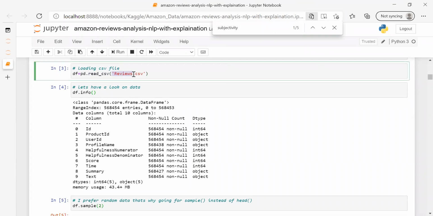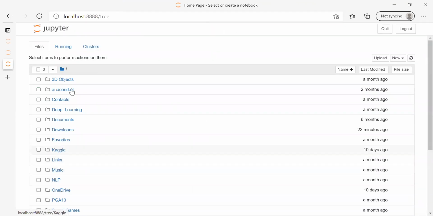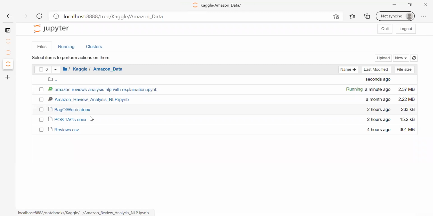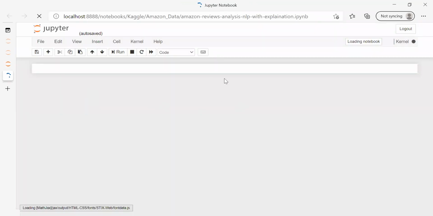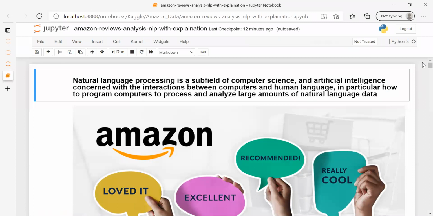And one more thing, guys, whenever we load a CSV or any Excel file into the system, that file should be kept in the same folder. Let me show you how. This is my Jupyter notebook. If I show you the address, this is my file name, and in the same folder I have to keep the CSV file also. If it is not there, then we have to pass the path. That's why I'm keeping it in the same folder.